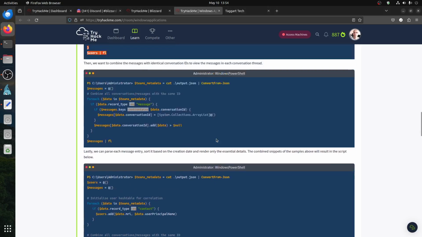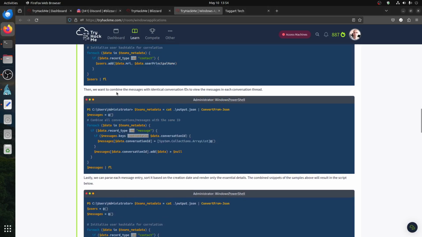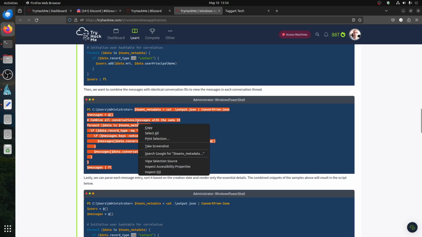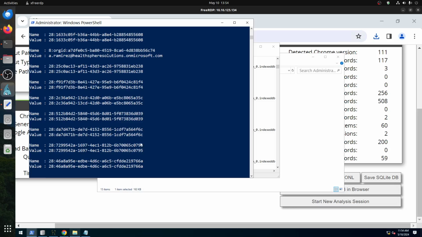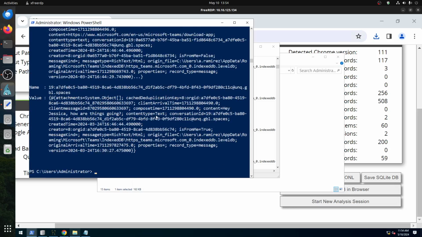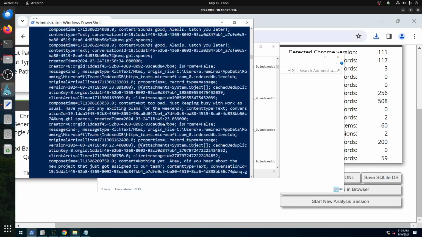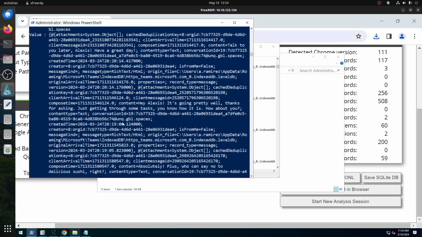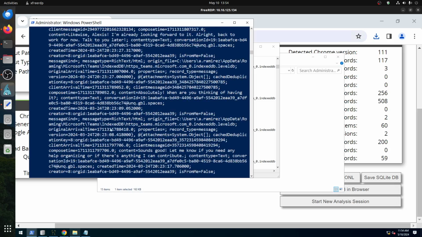But the next one, let's say we want to combine a message with identical. We can try this one. The last one is more interesting for me, it's easy to read. So if I go there, now we get a whole bunch of emails, and still too much to read about it, but it's fine for the moment.